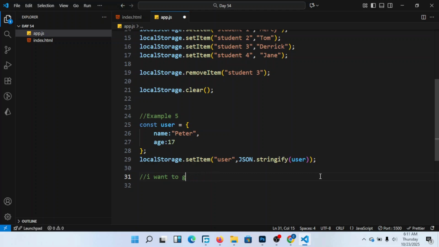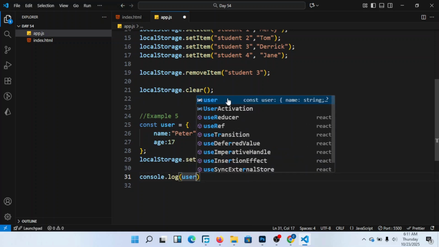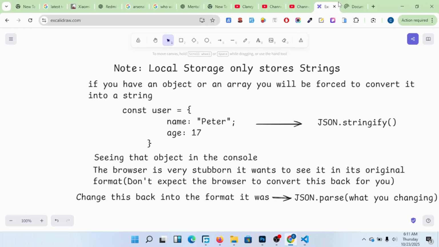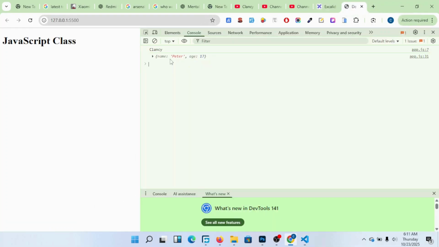Some people are very rigid and very hard. They don't want to do things as they are. Someone says console log user. Of course they won't give you the object. The object is named Peter, age. You want to escape this. There's no shortcut. This one here is not saved. This name Peter that you are using is an object.